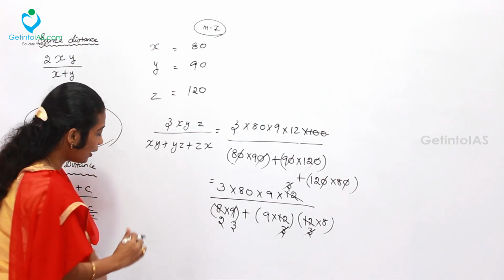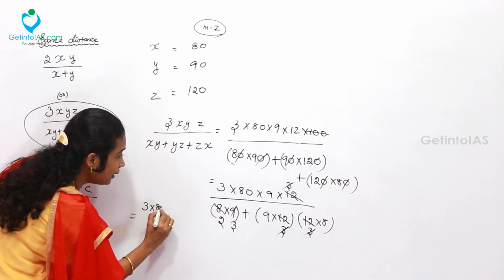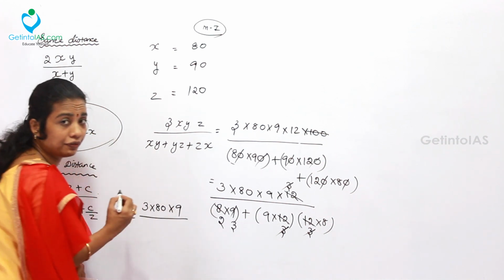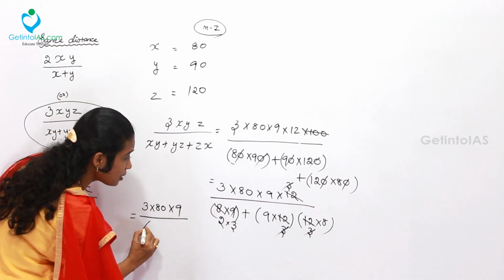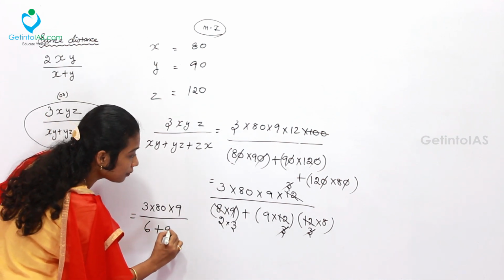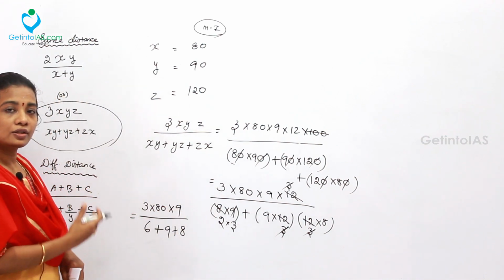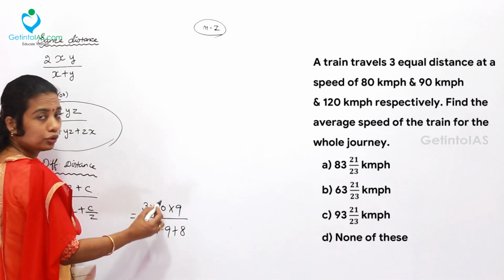So directly we can take 3 into 80 into 9 on the numerator, divided by here 2 into 3, this is 6, plus 9, afterwards plus 8. So let us solve it further. What is 3 into 80 into 9?